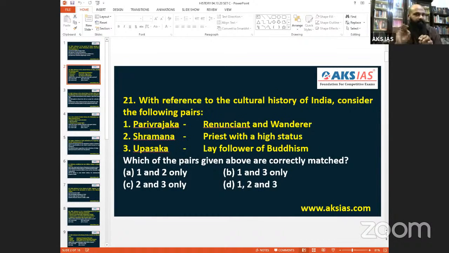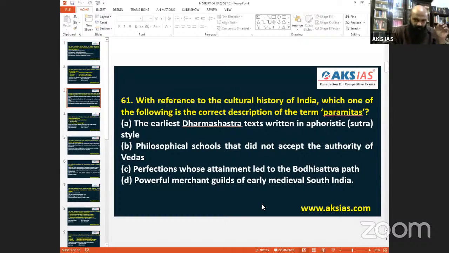Very well, we can say that 1 and 3 goes for B. B is the right answer for 21. Then, next one, according to set C.